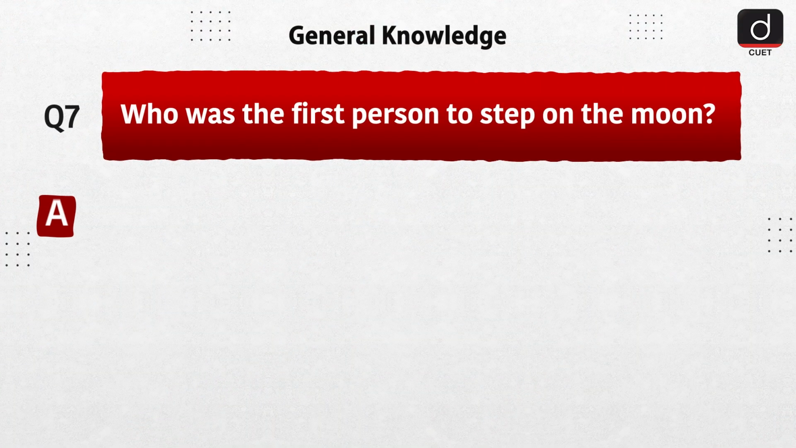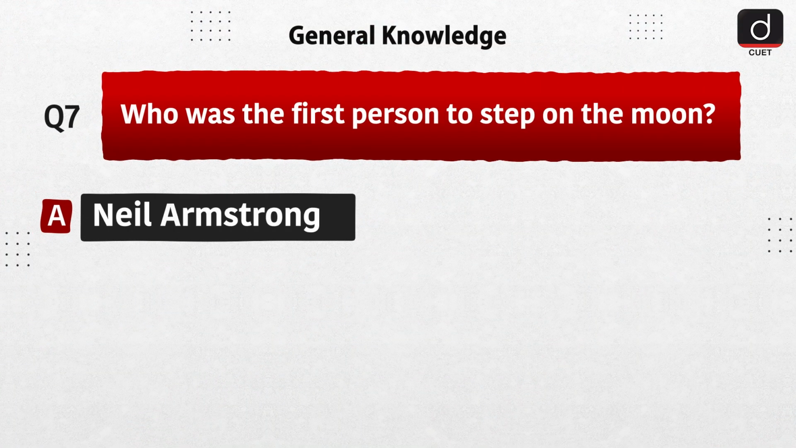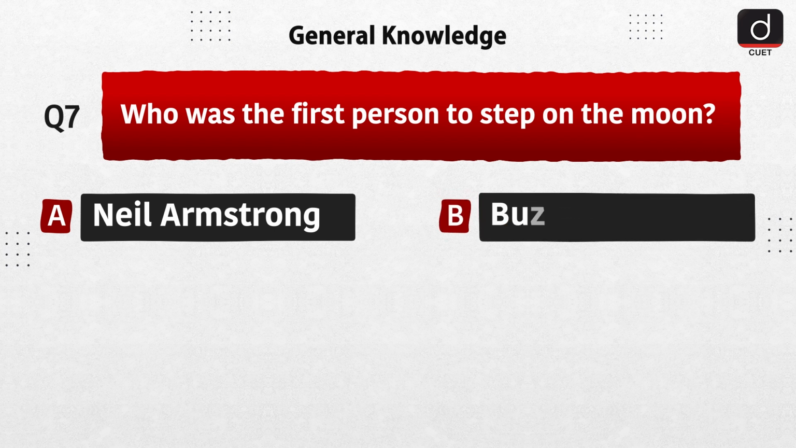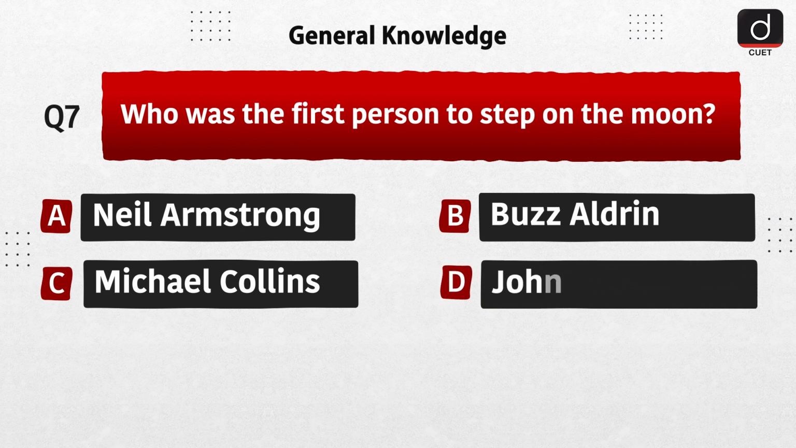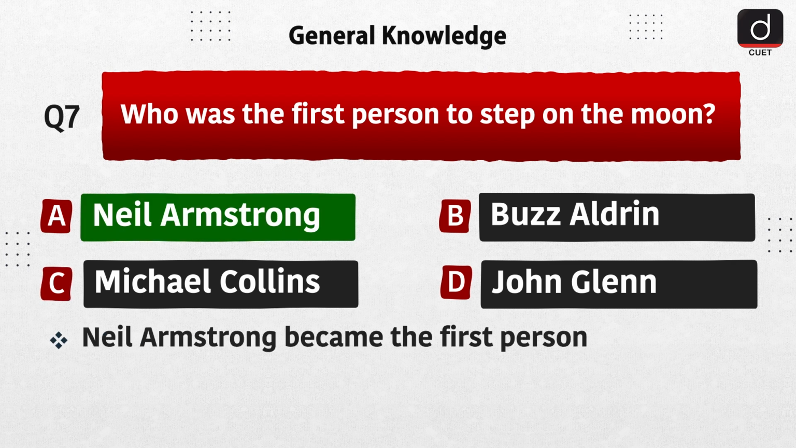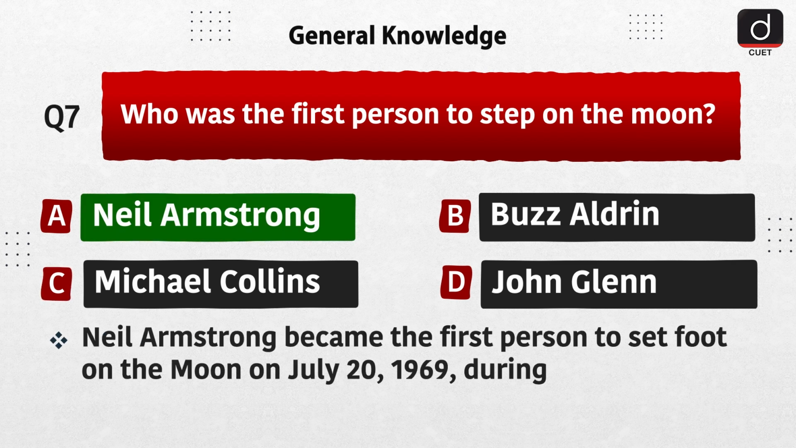Next question is, who was the first person to step on the moon? Option A, Neil Armstrong. Option B, Buzz Aldrin. Option C, Michael Collins. Option D, John Glenn. The correct answer is option A, Neil Armstrong. Neil Armstrong became the first person to set foot on the moon on July 20th, 1969, during the Apollo 11 mission.